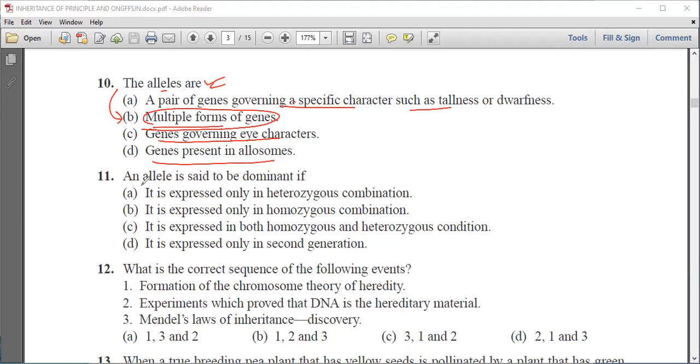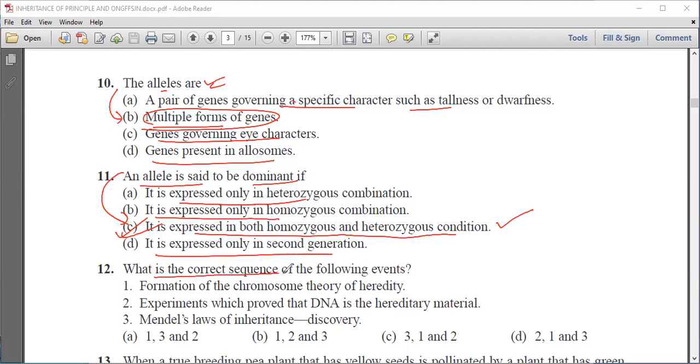Next question is, an allele is said to be dominant if it is expressed only in heterozygous condition, in homozygous condition, or both in heterozygous and homozygous condition, and third is it is expressed only in second generation. Now we know that an allele is dominant if it is expressed in both homozygous and heterozygous condition.